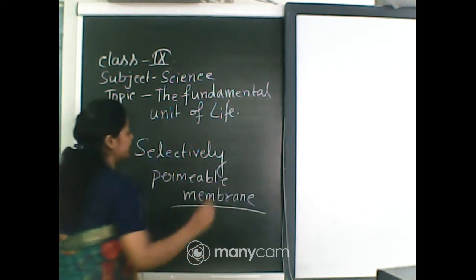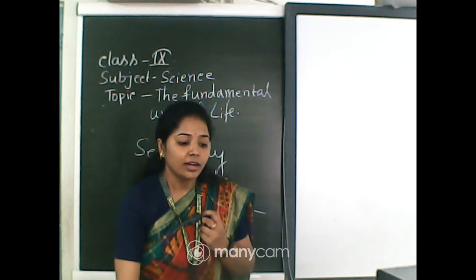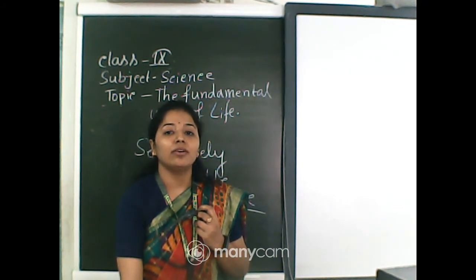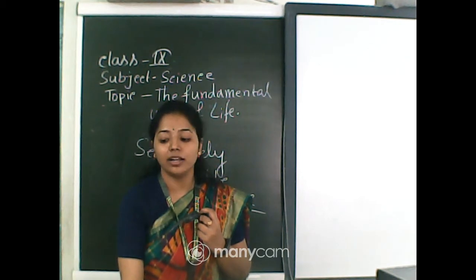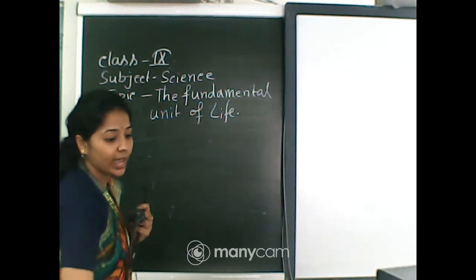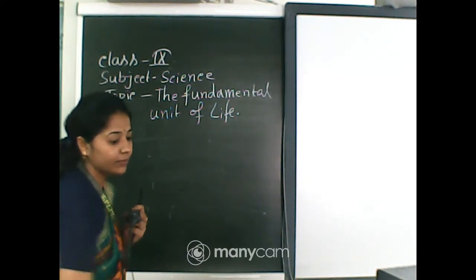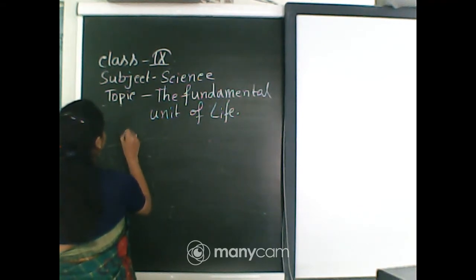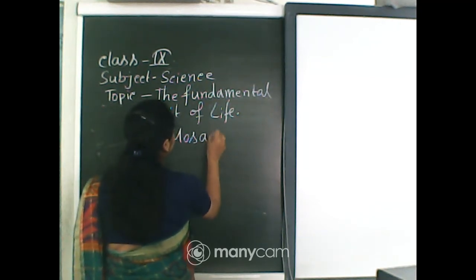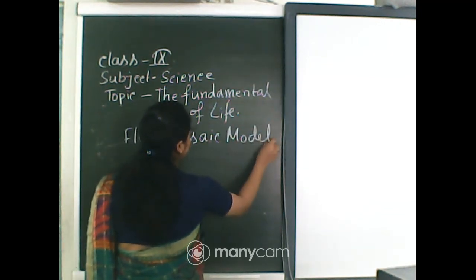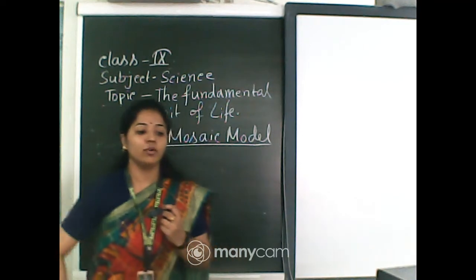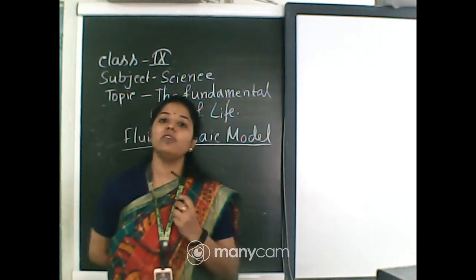Now the plasma membrane was described by a model called the fluid mosaic model. That was described by a scientist called Nicholson. So the fluid mosaic model explains the structure of the plasma membrane.